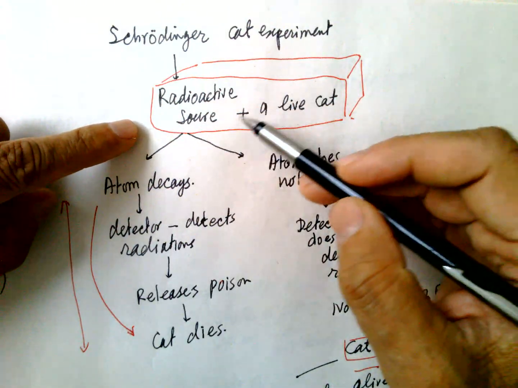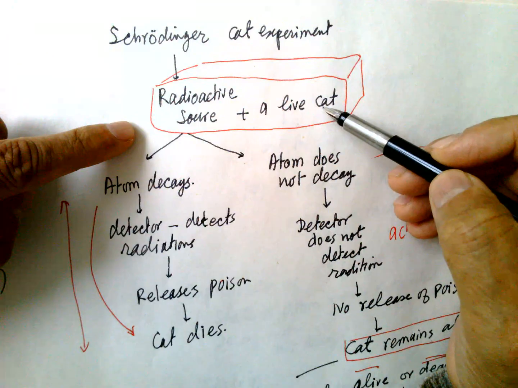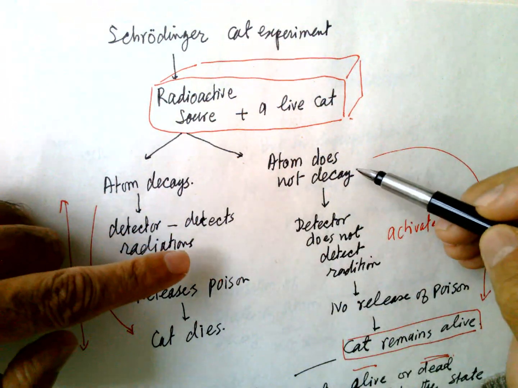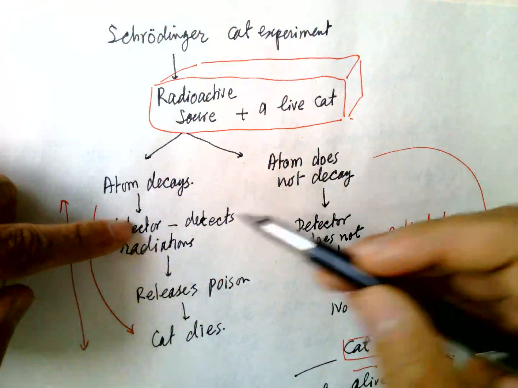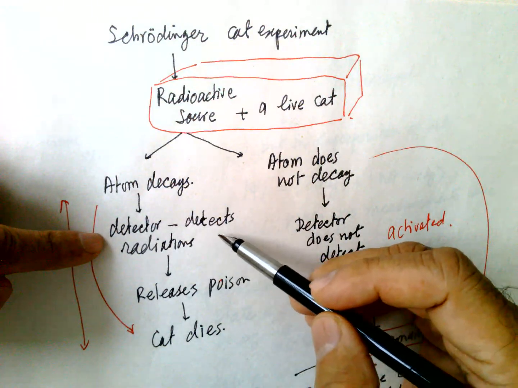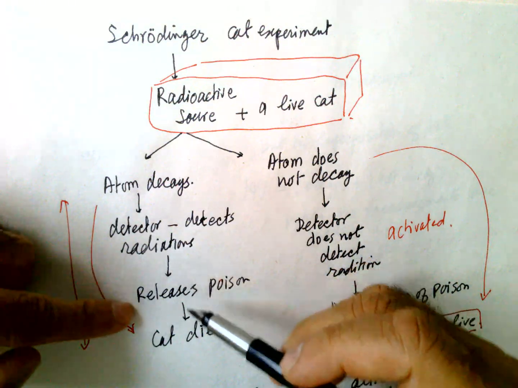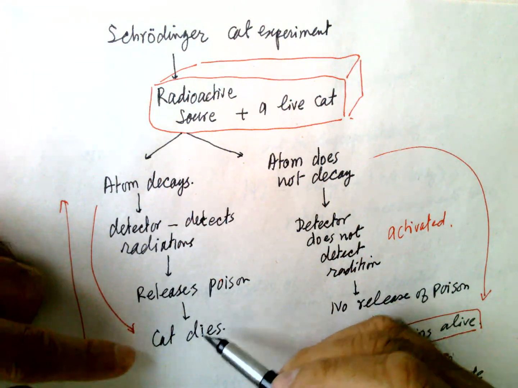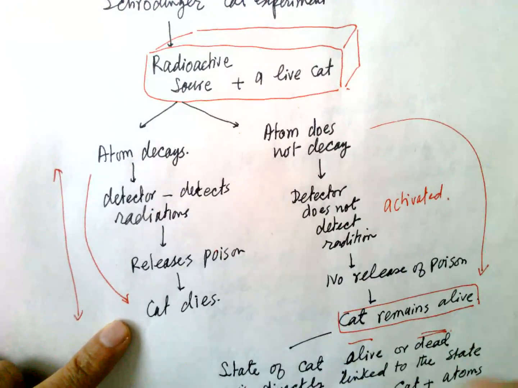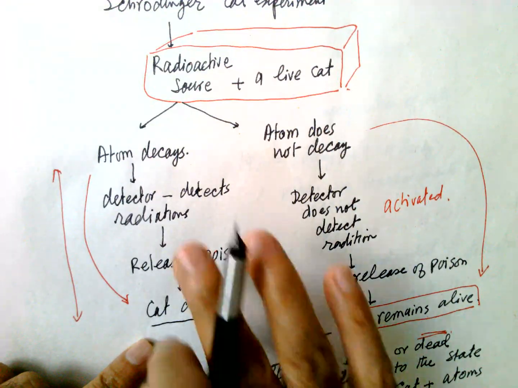In a box, there is a radioactive source plus a cat which is alive. In the radioactive source, there are two possibilities: the atom can decay or the atom cannot decay. If the atom decays, the detector detects the radioactive activity and releases the poison. When it releases the poison, the cat is dead. This is one possibility.